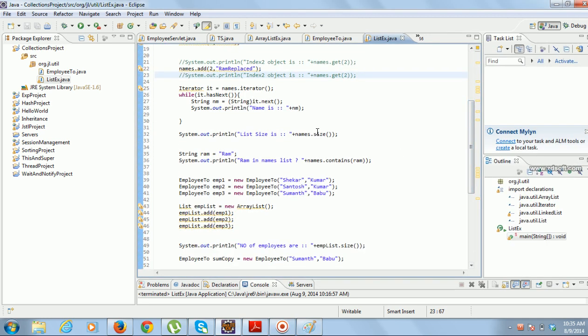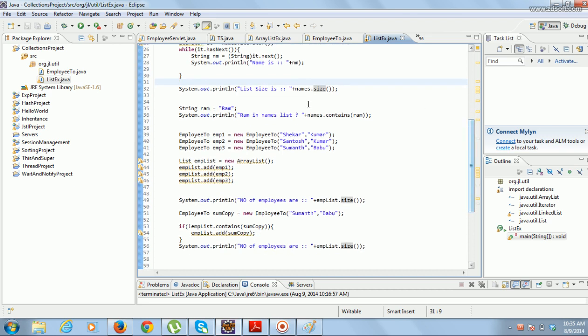If you want to find the number of elements in the list, you can call the size. When you say size, it will return the number of elements in the list.